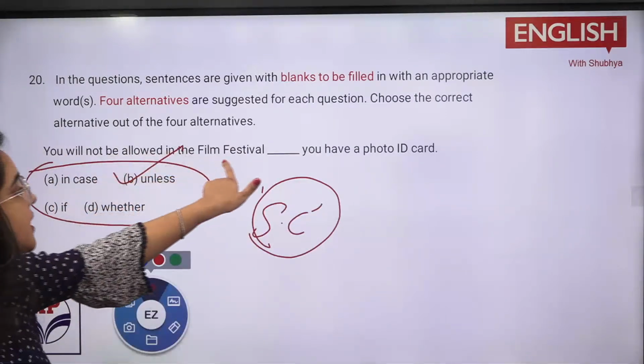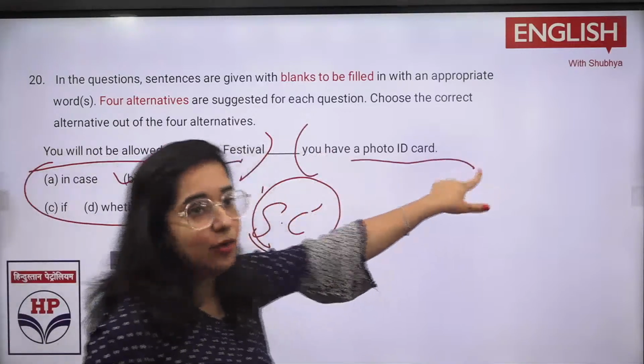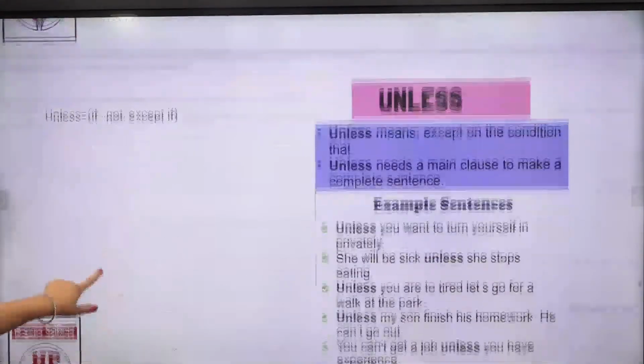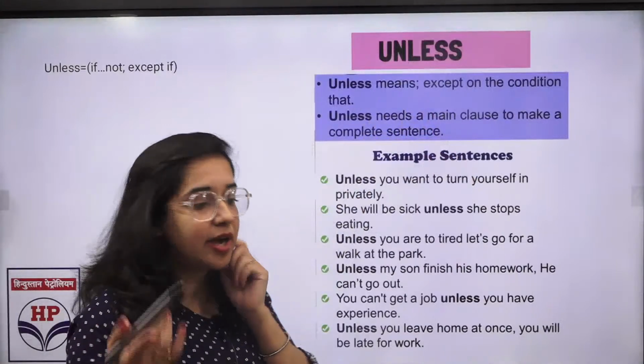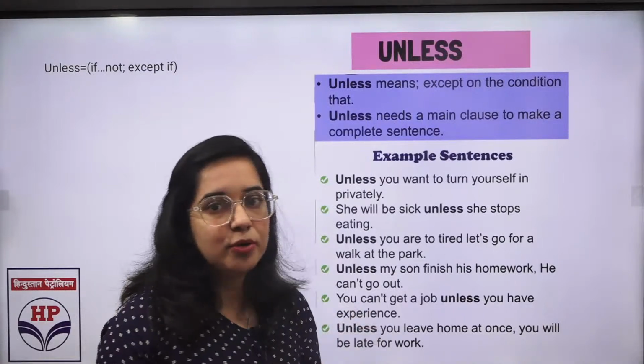You will not be allowed in the class film festival जब तक तुम्हारे पास photo ID card नहीं होगा. तो जब तक के लिए क्या आ जाएगा? Unless word आ जाएगा. This is very appropriate and right one. Clear? So आपके पास अब आ जाता है like unless means except on the condition. जब तक तुम ये नहीं करोगे, I told you ना, unless you work hard. If you don't work hard, you wouldn't be able to clear up the exam.